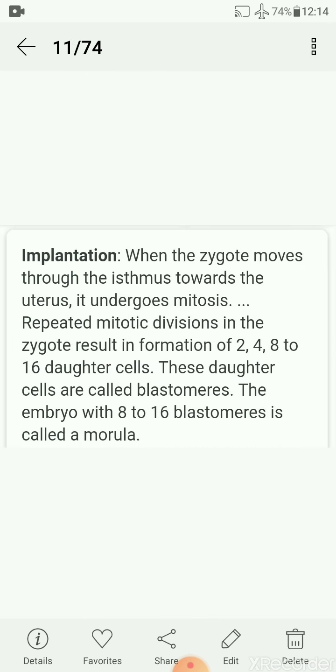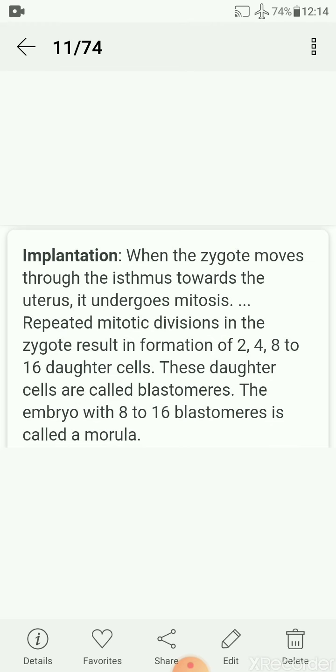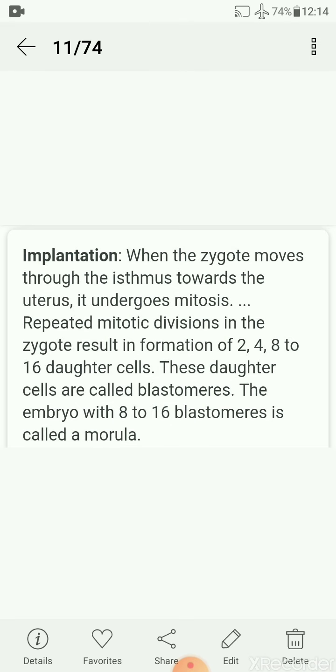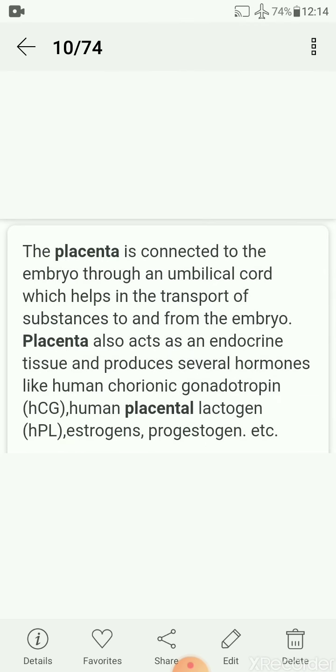So see here, implantation. When the zygote moves through the isthmus towards the uterus, it undergoes mitosis, repeated mitotic division in the zygote, resulting in the formation of 2, 4, 8 to 16 daughter cells, and the division of cells is called cleavage. These daughter cells are called blastomeres. The embryo with 8 to 16 blastomeres is called morula. So this is the definition of implantation.